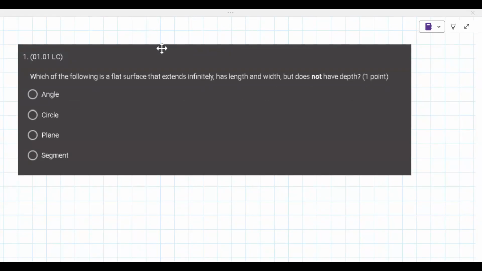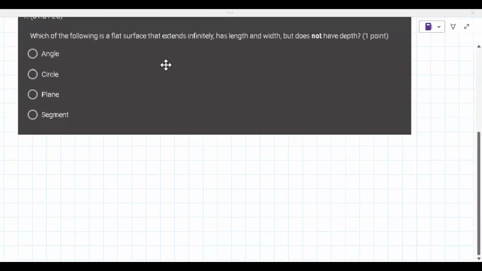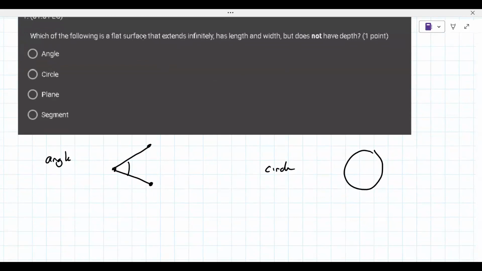So to answer this question, we're going to go through what each of these is. An angle is a ray and another ray that start at the same point. So that's not what this is. Even though they extend infinitely, it's not a flat surface. A circle is a circle.